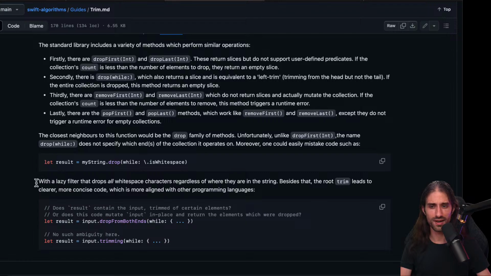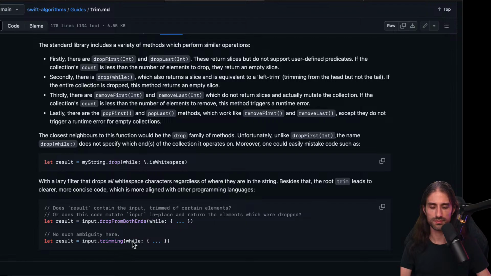What do they say here? With a lazy filter that drops all white space characters, regardless of whether they are in the string... Besides that, the root trim leads to clearer, more concise code, which is more aligned with other programming languages. So you could say drop from both ends, but they say does result contain the input trimmed of certain elements, or does this code mutate the input in place and returns the element which were dropped? Interesting. So yeah, trimming makes it more clear that it's returning a